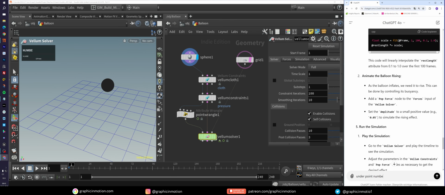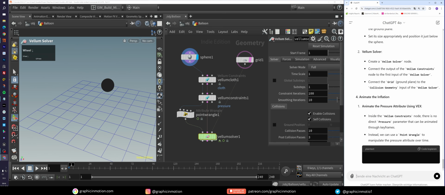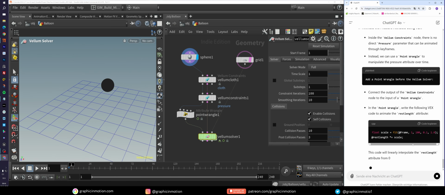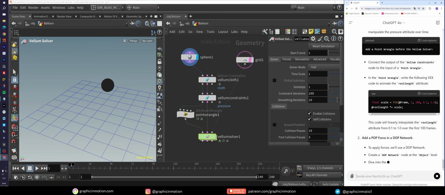Under point number 4.2, there is no forces input on the Vellum solver node. Where can I put the pop force node? Let's see whether he can actually answer this question. And now he changes this one again. So the point wrangle, that's the same here. This is also the same, okay. And now we have this here.